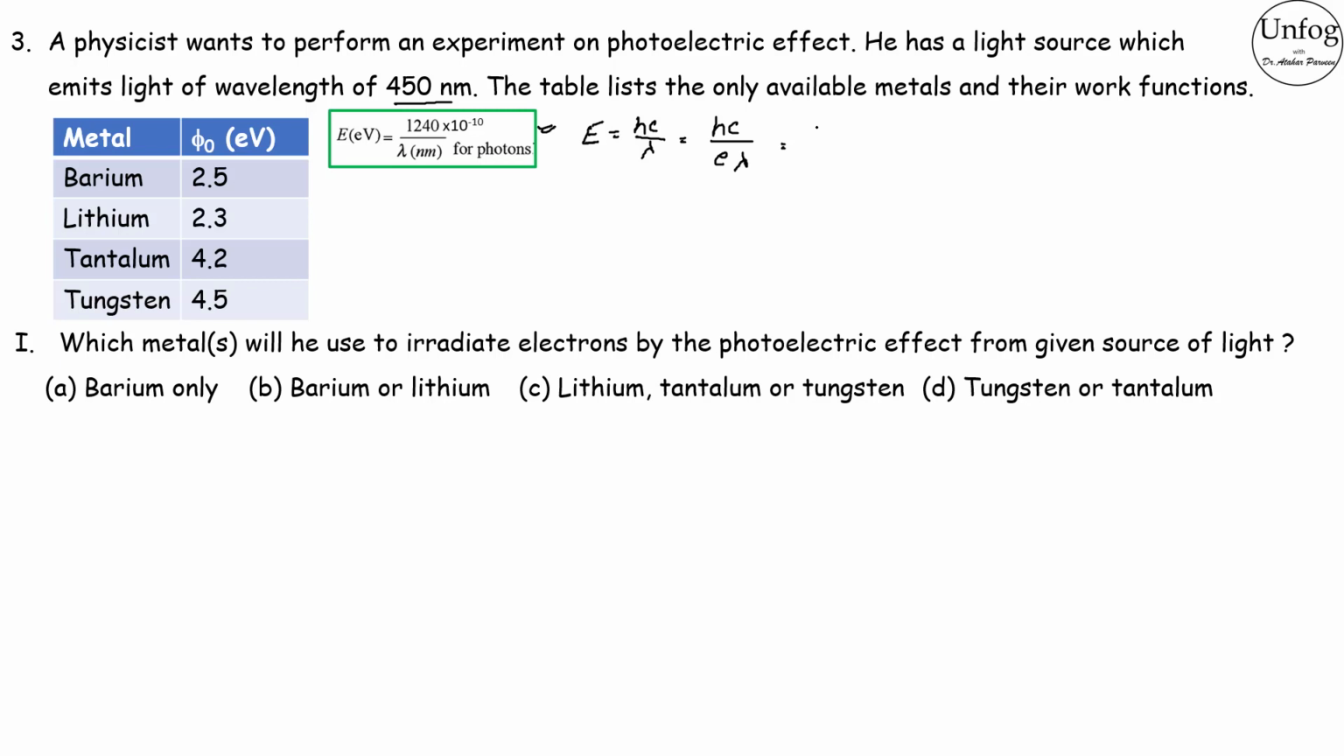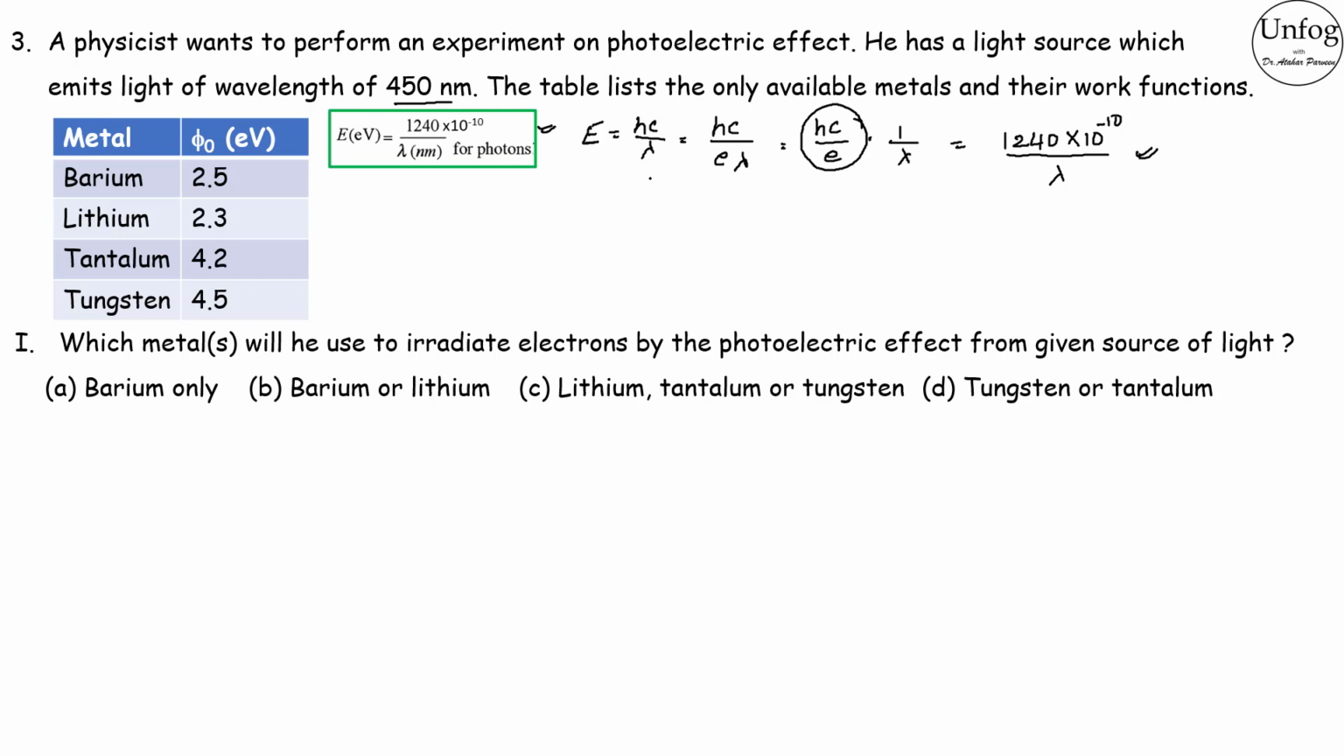Then you can write the values of the constant hc by E, all the constant values, into 1 by lambda. So if you multiply h into c by E, the constant you are going to get is 1240 into 10 to the power minus 10. So it's better that you memorize this value, and this will be equal to 1 by lambda. So your energy can be calculated like this.